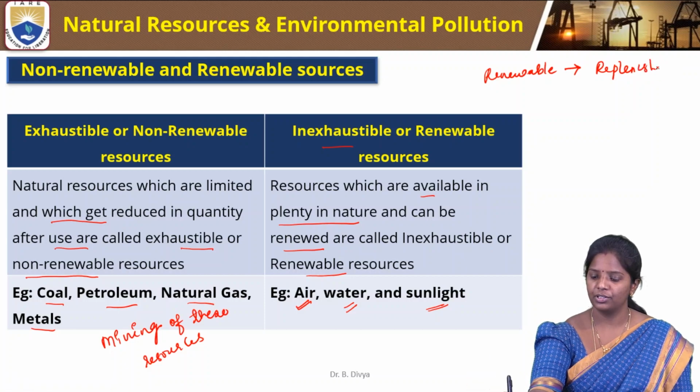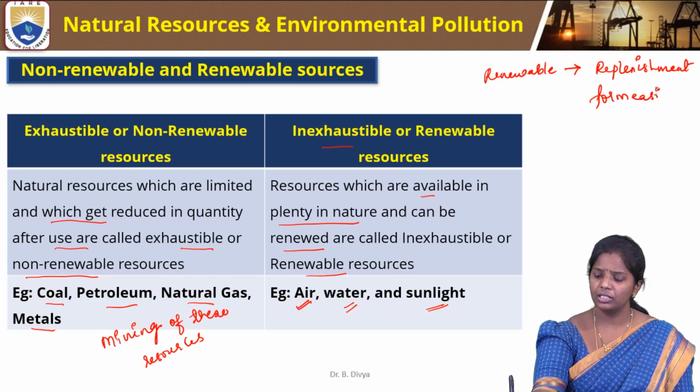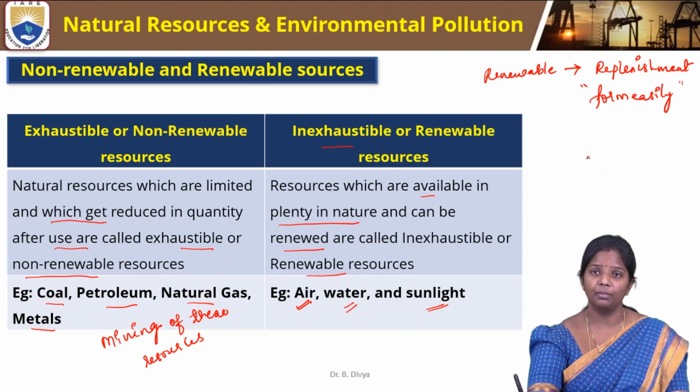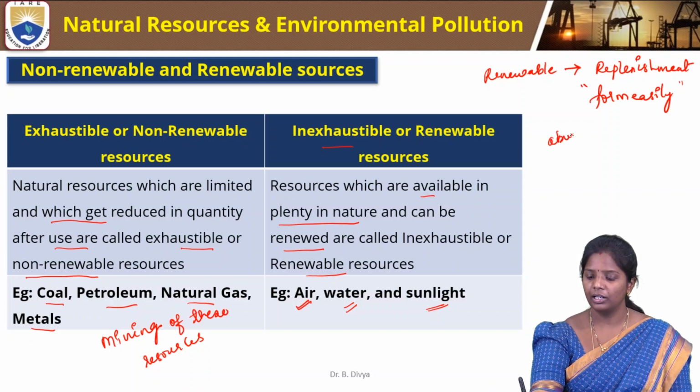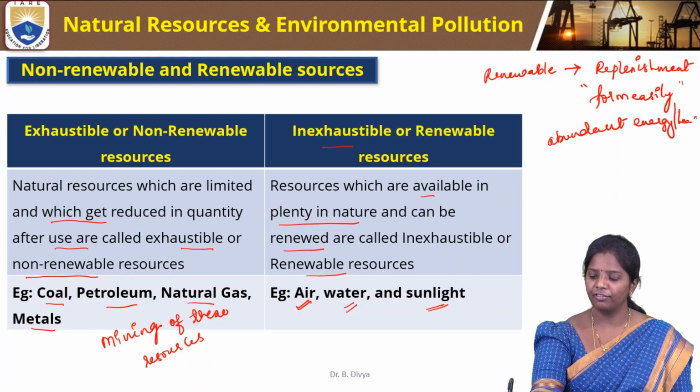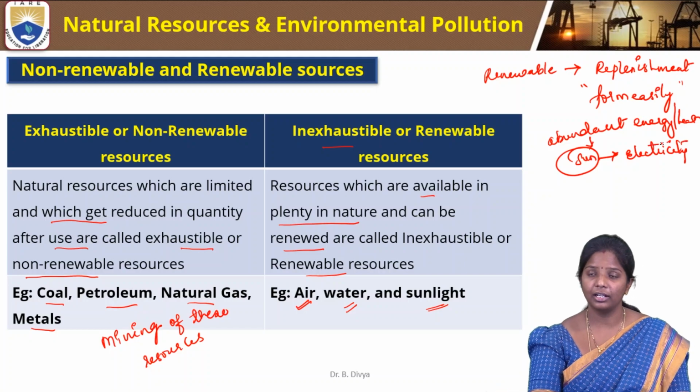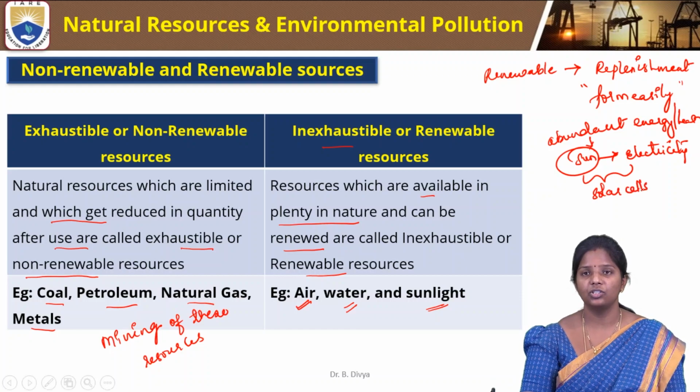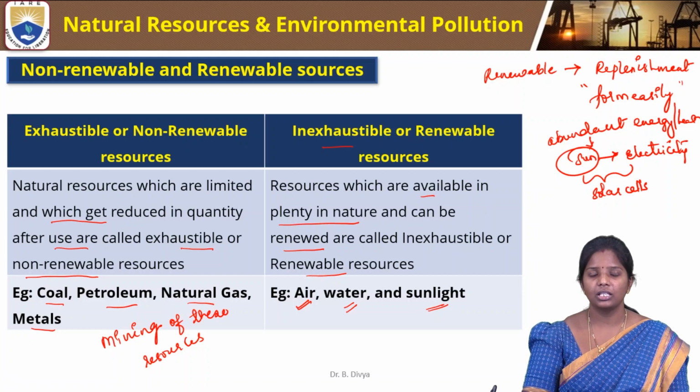Replenishment, so they can form easily. There is a lot of abundant energy or heat available from the sun, and that can be used for electricity. How is it done? By solar cells. Solar cells help in converting sunlight energy into electricity. So this is how we can use these resources for our purpose.